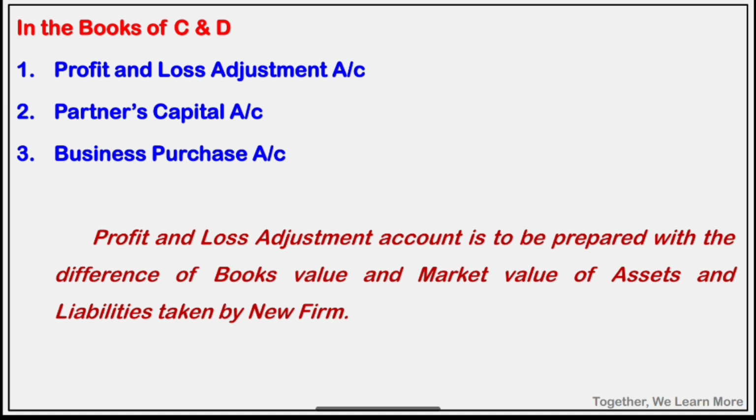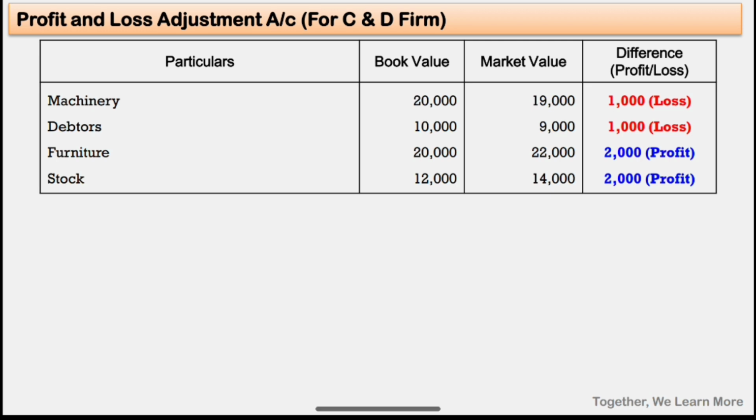As we know, it is to be prepared with difference of book value and market value. Earlier we have solved it. We found the market value of assets and liabilities. So for machinery, that is loss of 1,000. Debtors decrease, loss of 1,000. Furniture 2,000 increase, profit. Stock 2,000 increase, profit.